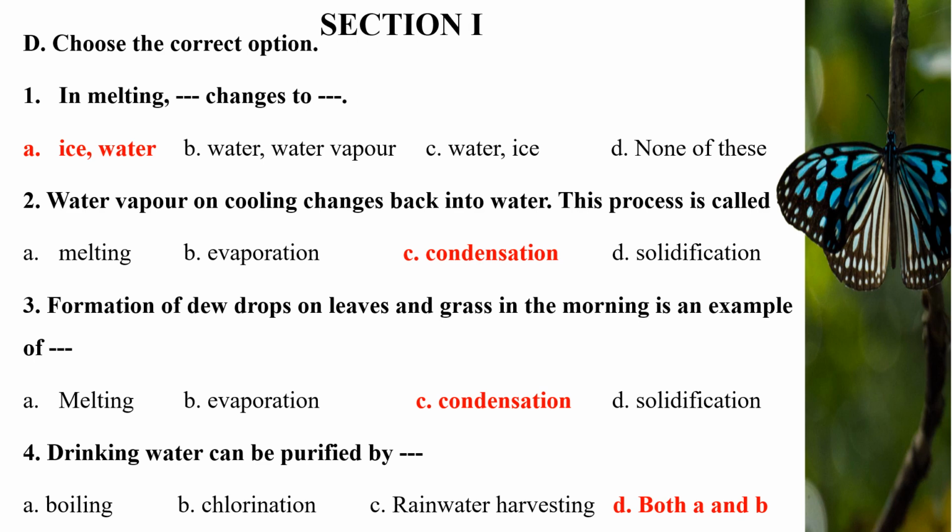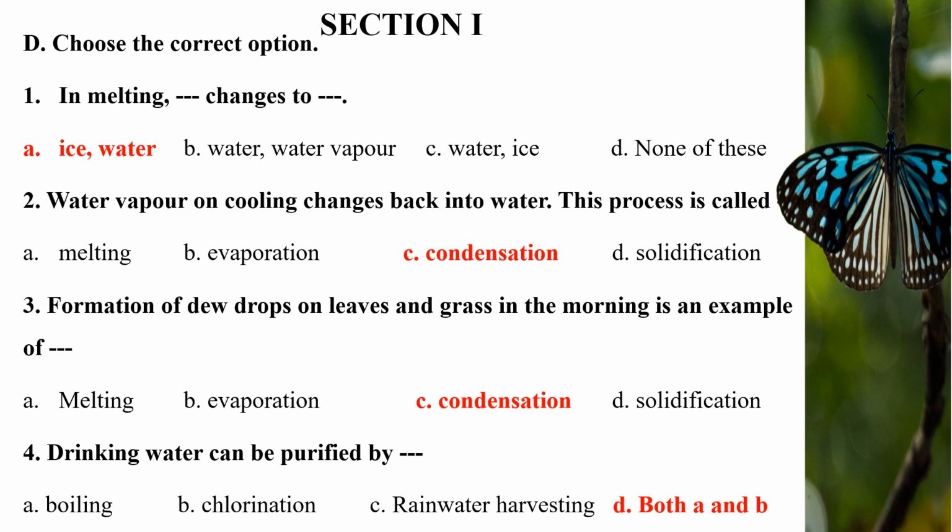Choose the correct option. First, in melting, dash changes to dash. Options are A. Ice water, B. Water, water vapor, C. Water, ice, D. None of these. Correct answer is A. Ice water.